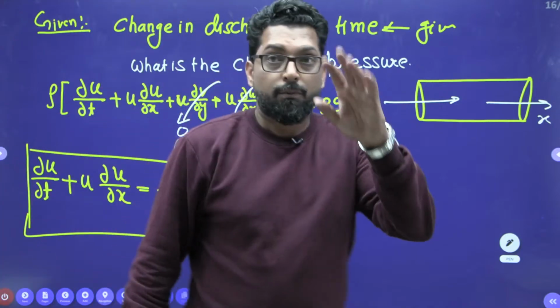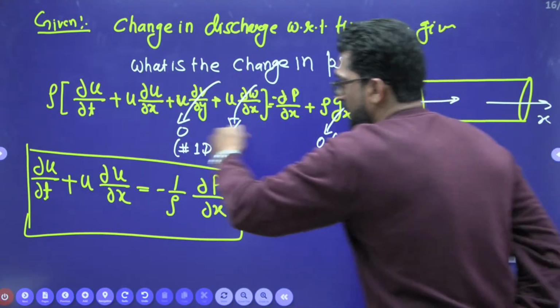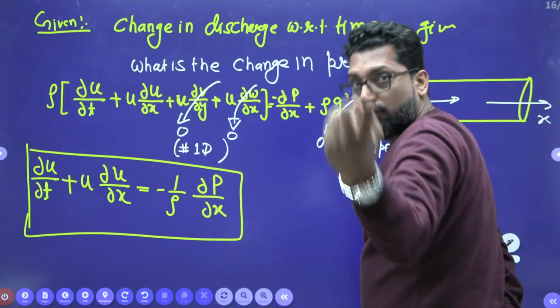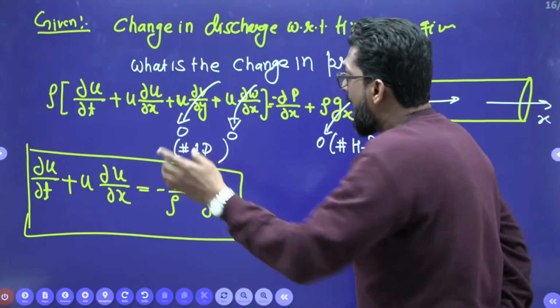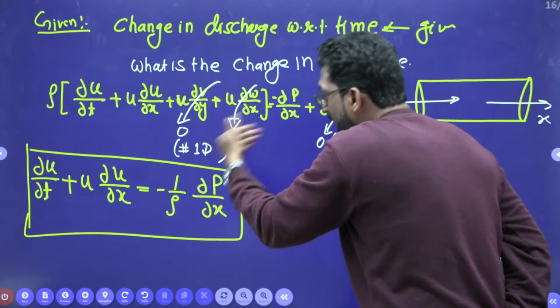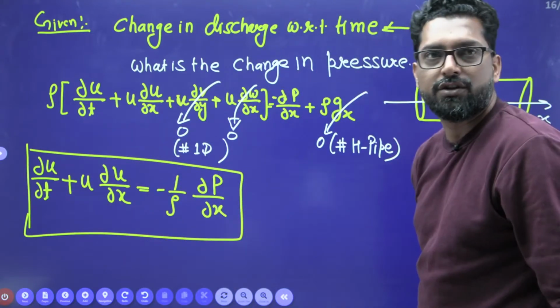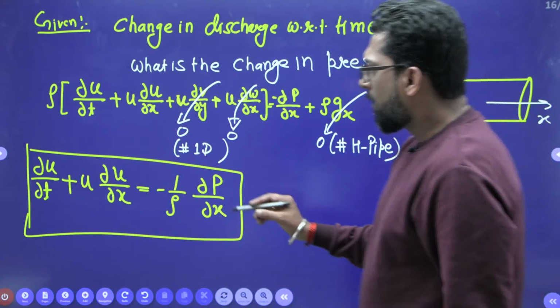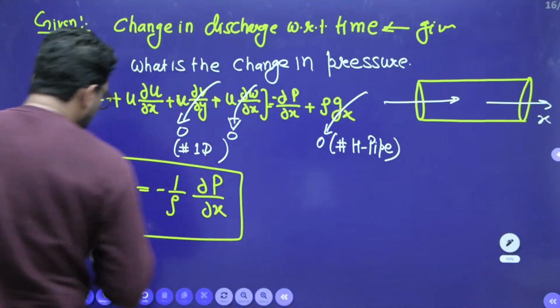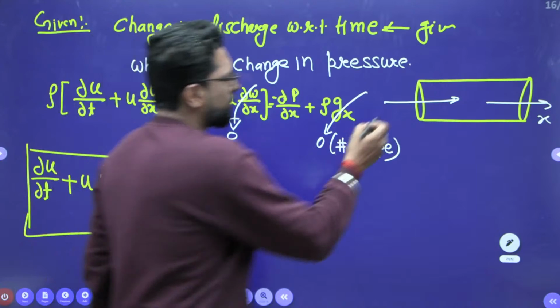So please write the complete Euler's equation, go to the question, think about what assumptions we have to make, and accordingly neglect some terms and write the fresh equation of Euler.